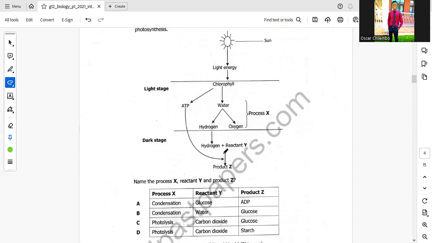When you react carbon dioxide and hydrogen, definitely you are going to produce glucose. What's this? Product Z. So from the look of things, we are saying that it's photolysis, then carbon dioxide, then glucose is going to be formed in the process. So our correct answer is C.